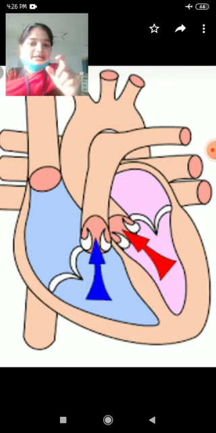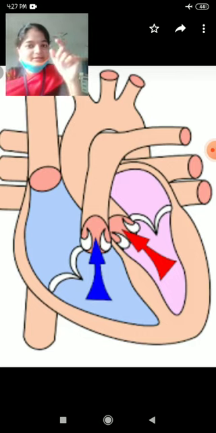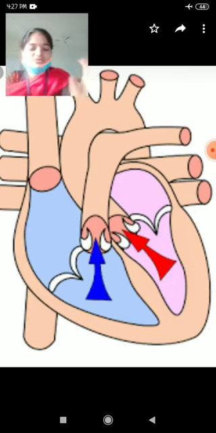At the time of ventricular systole, the second heart sound dub is produced by the closing of the semilunar valves of the pulmonary artery and systemic aorta. These lub and dub sounds are heard with the help of a stethoscope.